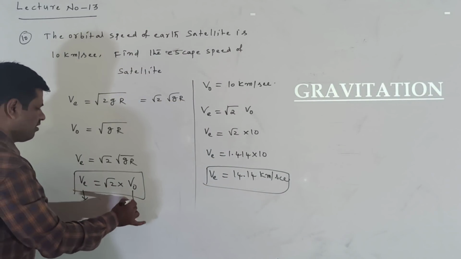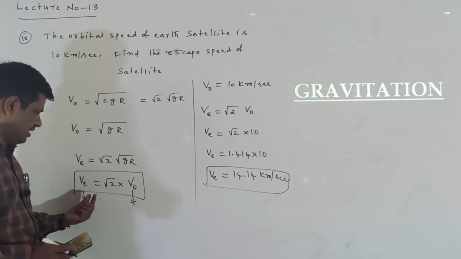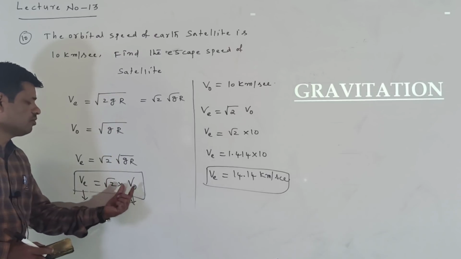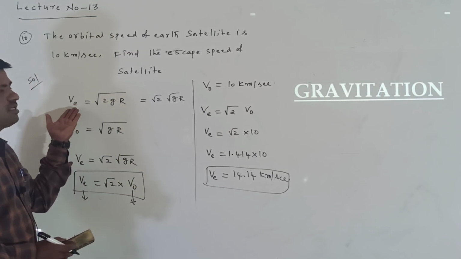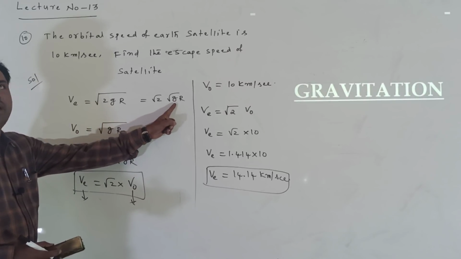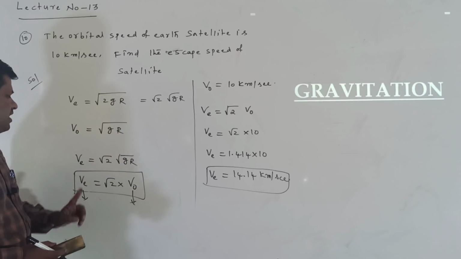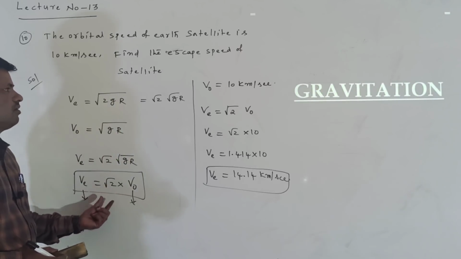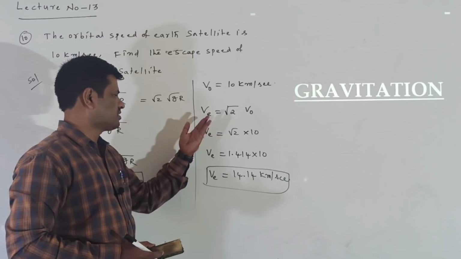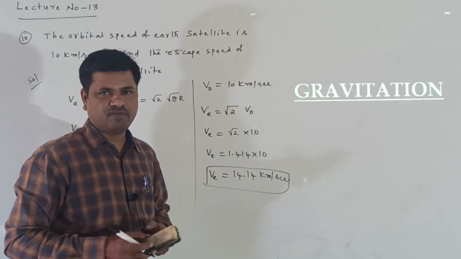Here listen, this is a relation between escape velocity and orbital velocity, or escape speed and orbital speed. The relation is V is equal to root 2 into V naught. We find it using this formula. V is equal to root 2gR, which is root 2 into root gR. V naught is equal to root gR. So V is equal to root 2 into root gR, and root gR is equal to V naught. The V naught value we already know, and when substituting it we get 14.14 kilometer per second.